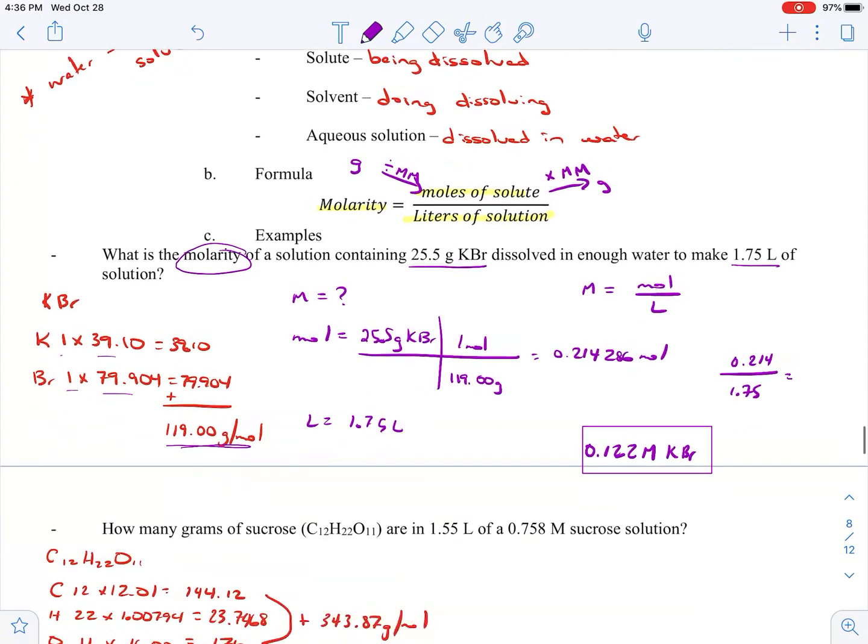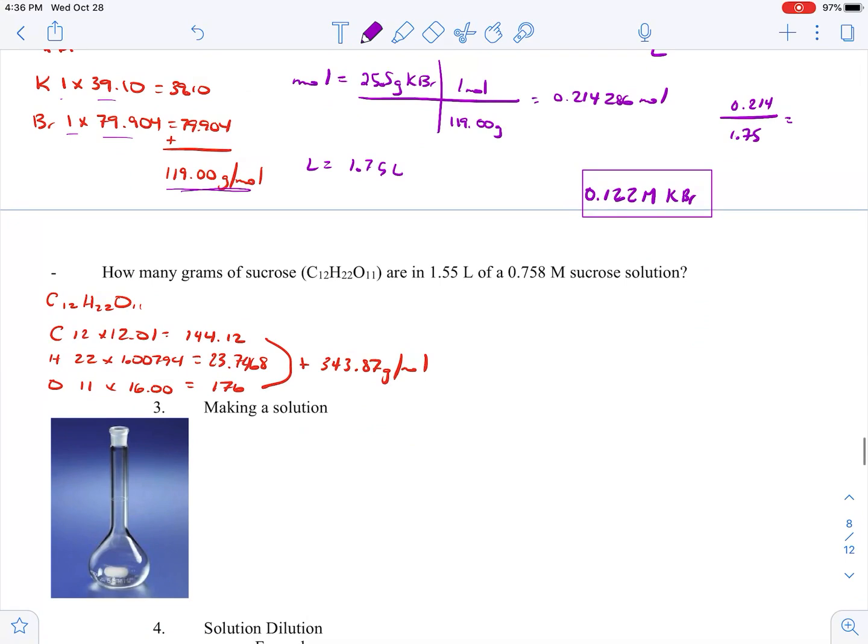All right, so our next example is we are given molarity and liters and we're trying to figure out grams. So we have to rearrange our formula just a little bit. Moles is going to be equal to molarity times liters.